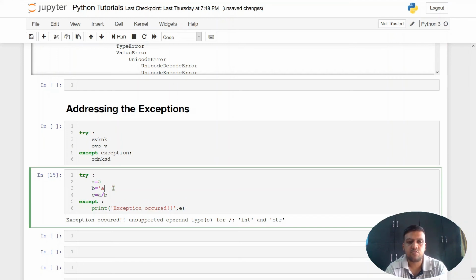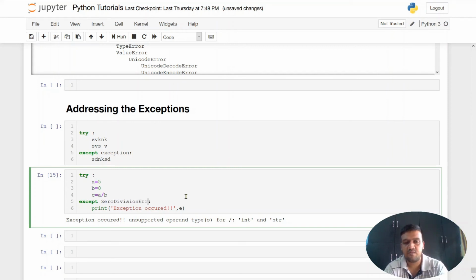Let me change this to 0 again. At some point you might know that the value of b can be 0. If this is hard coded, fine, but let's say in your code the values of a are being updated in between, and somehow the value of b can turn into 0. That's where you know that it might go into a zero division error. So you can specify that exception here.